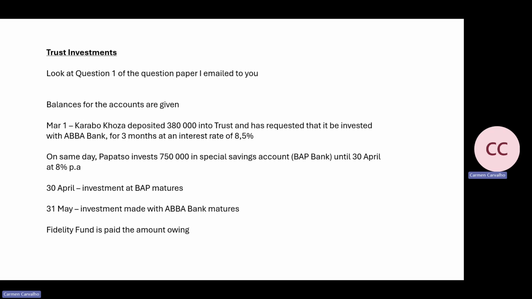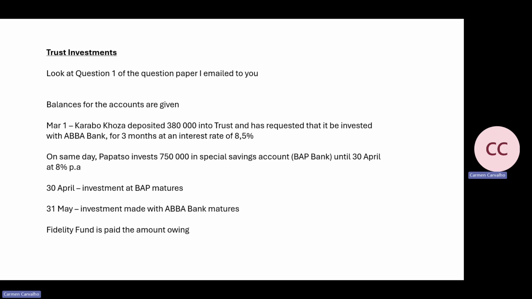So Papazzo are the attorneys. On 1 March, the client asks for it to be invested. The attorneys don't ask, they actually put it into the investment account.